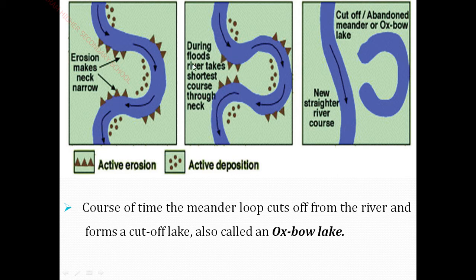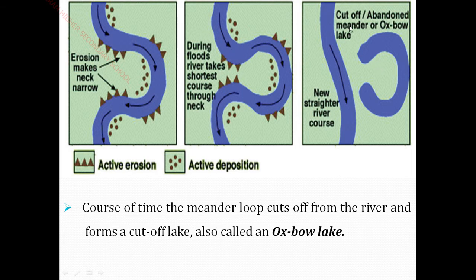So during flood, the river takes a shorter course through the neck. If the flood is opened, what happened? On this side there is a shortest course through the neck. So if the flood water comes through here, it takes the shortest course through the neck, so it comes faster and reaches the plains. So this is the next pic.